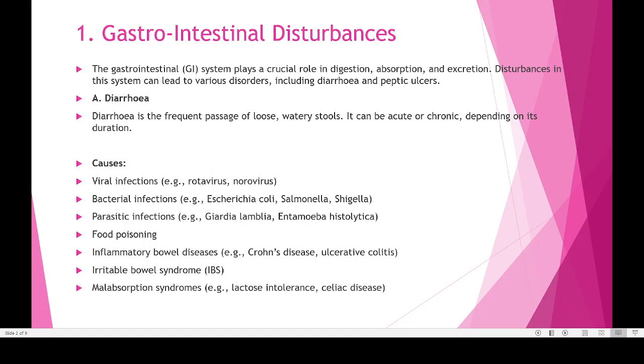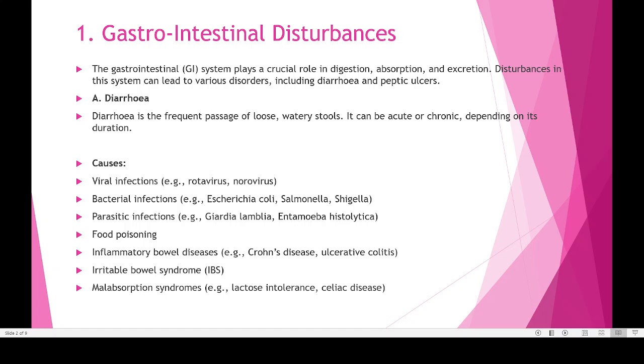Then parasitic infections like hookworm, tapeworm, etc. They also cause different types of gastrointestinal diseases, mainly Entamoeba histolytica. It is a type of protozoan. Then Giardia. Giardia is also another type of parasite. So these are some of the important types of gastrointestinal diseases which are caused by either virus, bacteria or parasite.